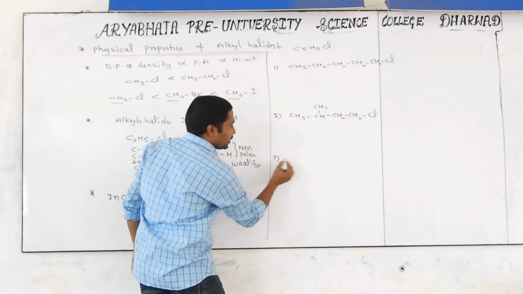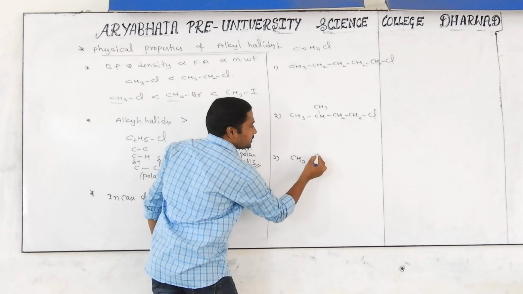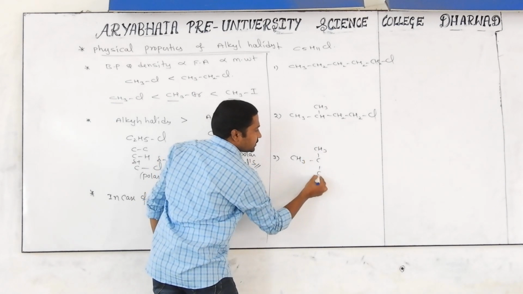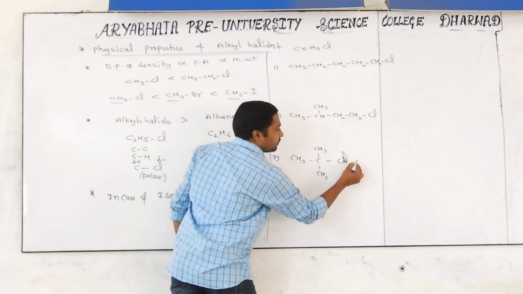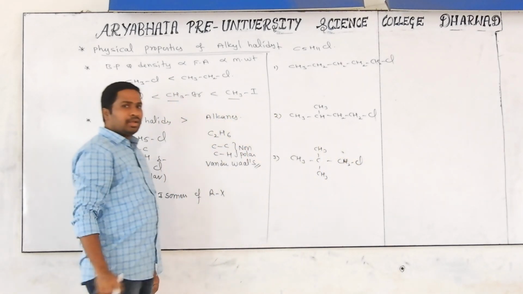I am giving one more molecule, CH3, CH3, CH3, with CH2Cl.